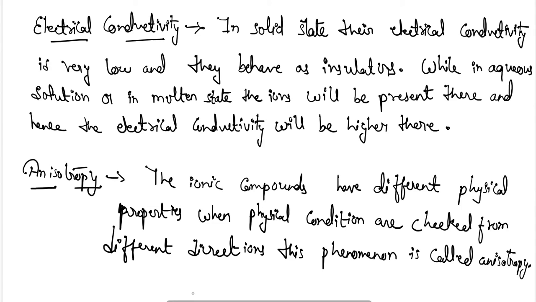Okay. These were some of the general properties of ionic compounds. Moving further, let's see covalent compounds or covalent bonds. So, what are covalent bonds?